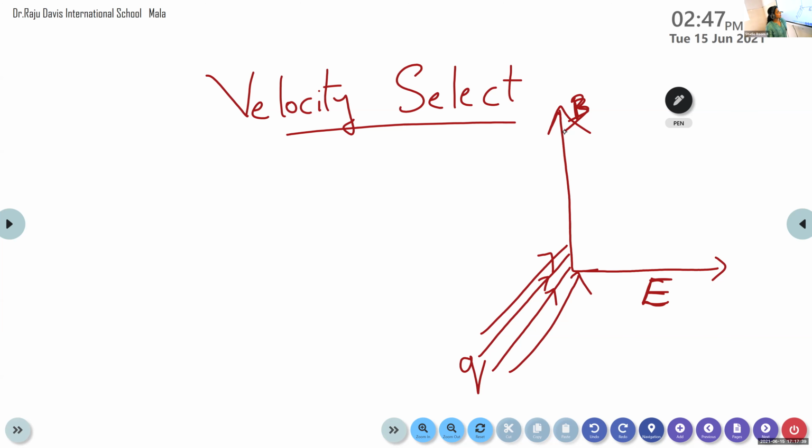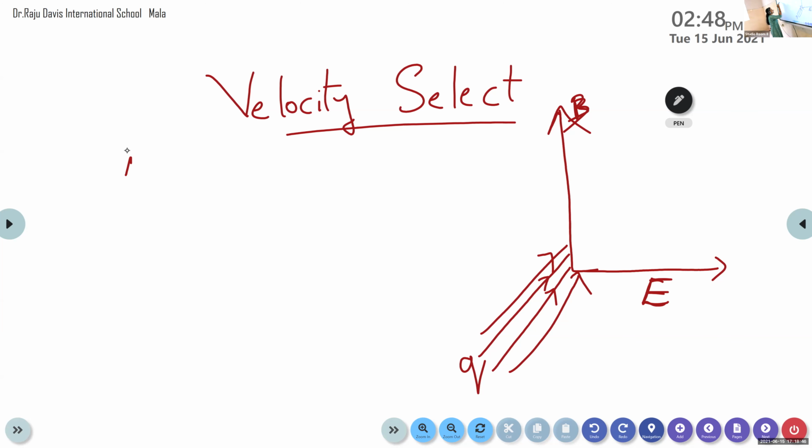By adjusting the electric field and magnetic field, we mean that the force exerted on the charged particle Q by the electric field and magnetic field are equal.